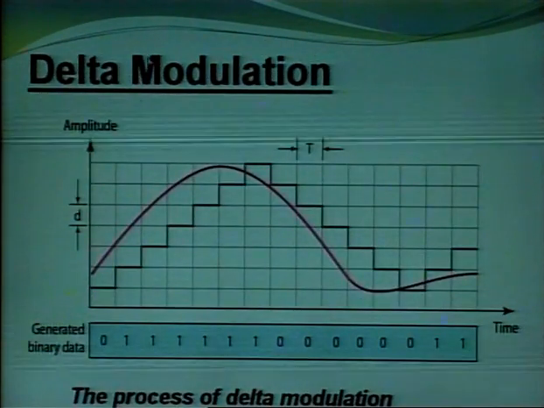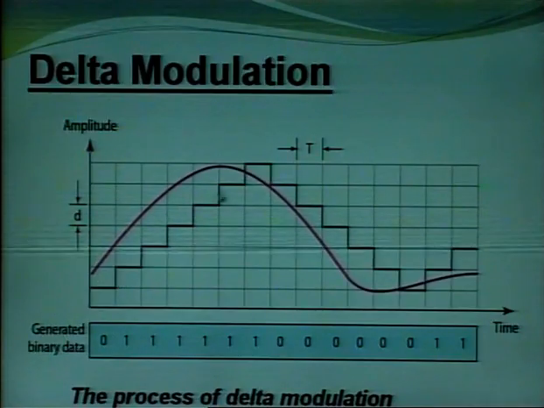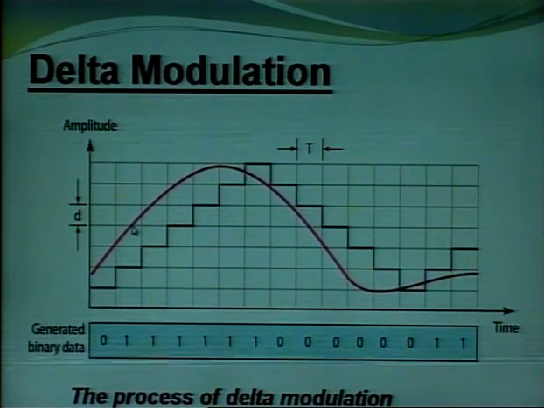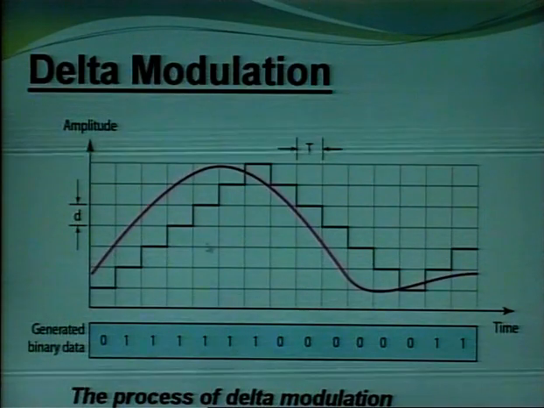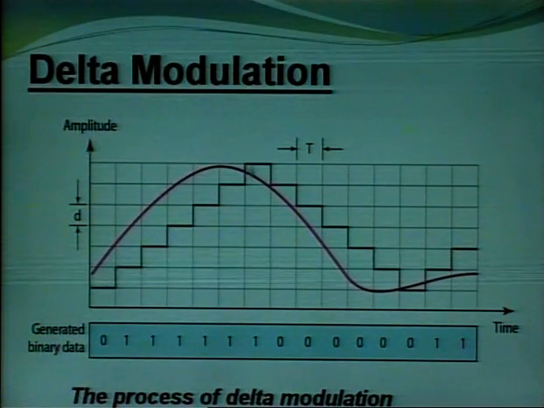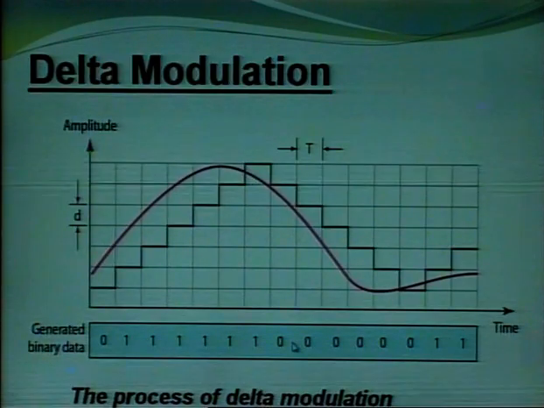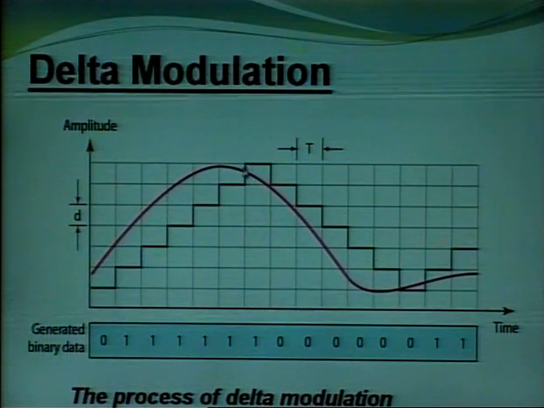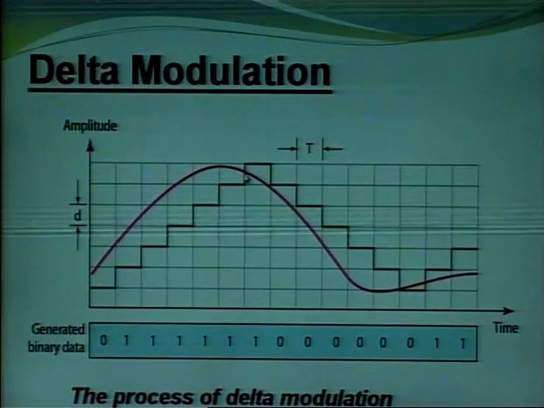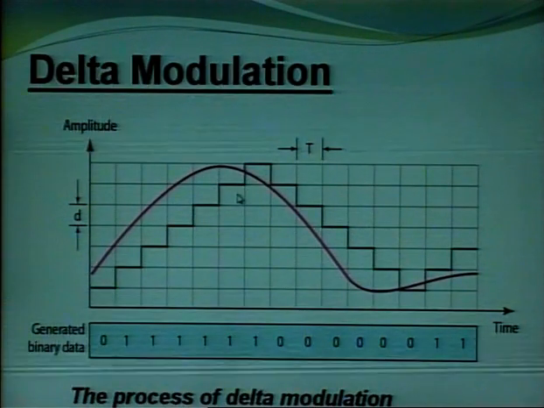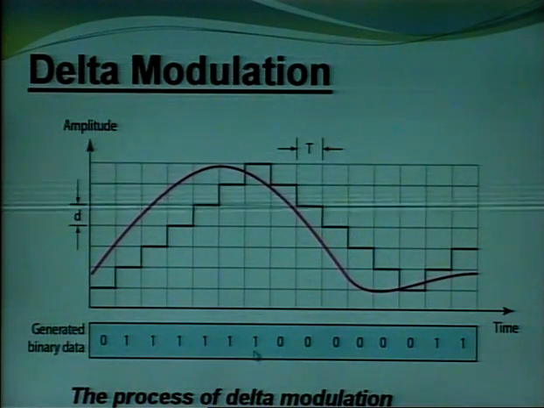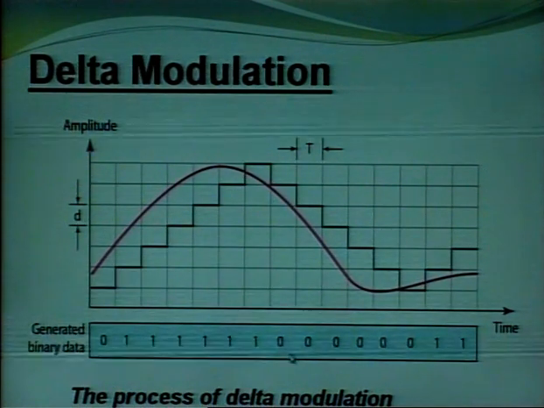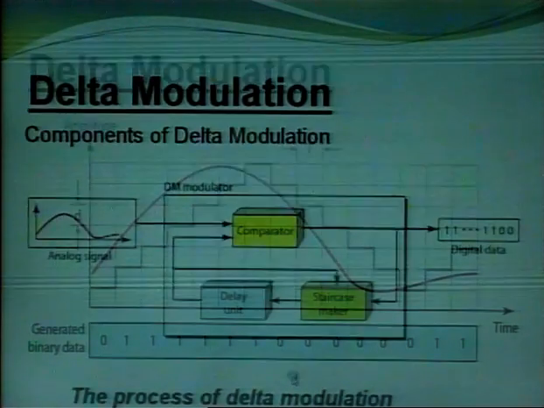So here we show these are the pulses. It is compared with the signal. Whenever the signal is greater than the pulse, it is 1. Here 1, 1, 1. Whenever the pulse goes high as compared to the signal, we get 0. So the current value is compared with the previous value. If it is greater than the previous value, then 1. If it is less than the previous value, then it is 0. So each sample has one value, either 1 or 0.